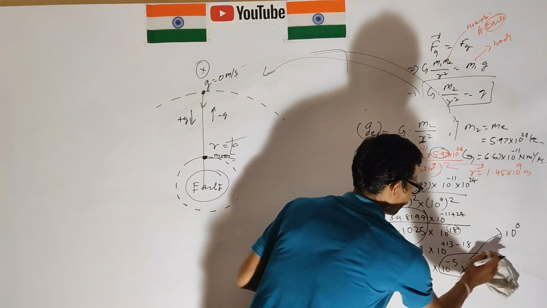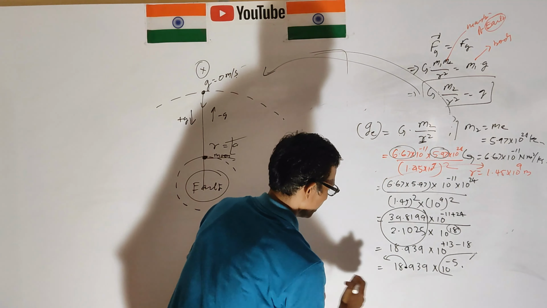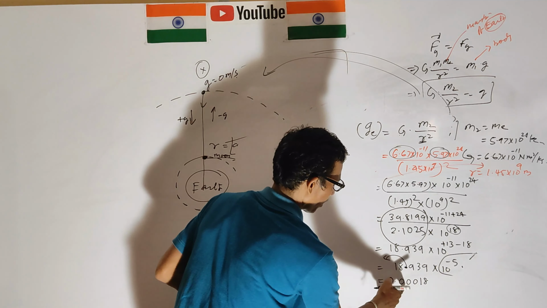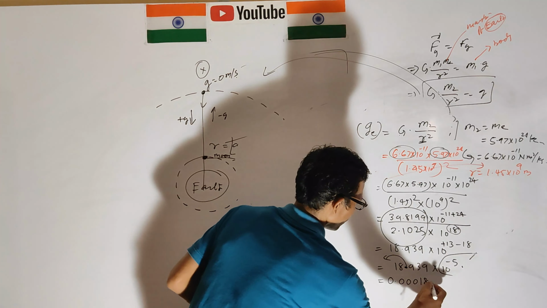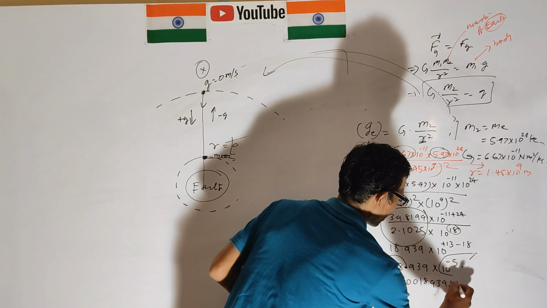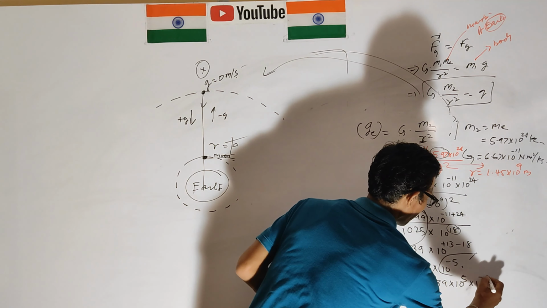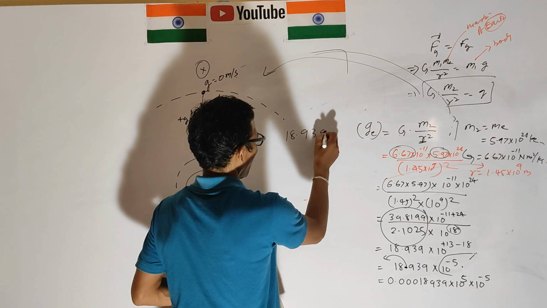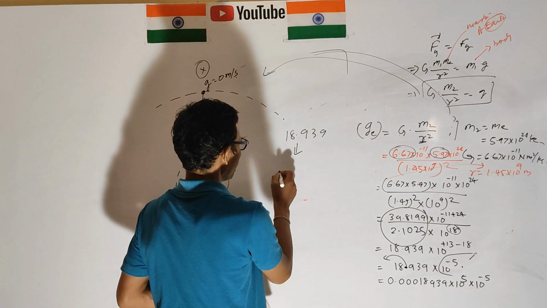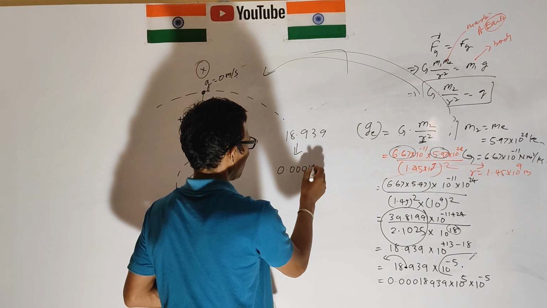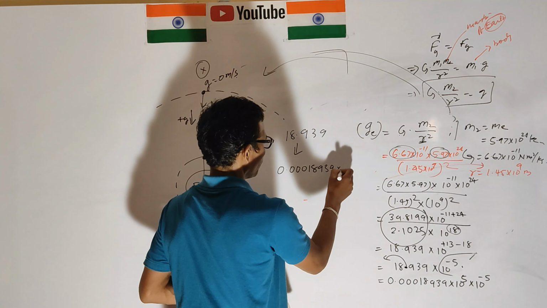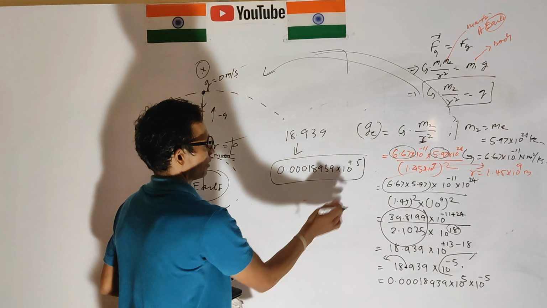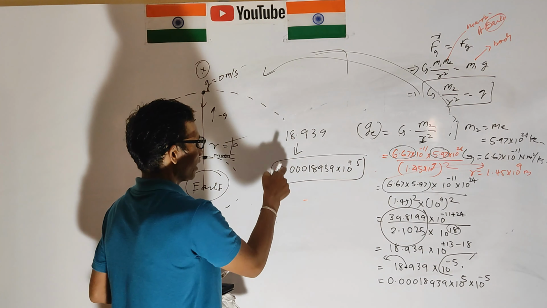Okay, this is 0.00018939 into 10 to the power 5 into 10 to the power minus 5. How much? 18.939. It is written like this, 0.00018939 into 10 to the power plus 5. This number can be written like this.